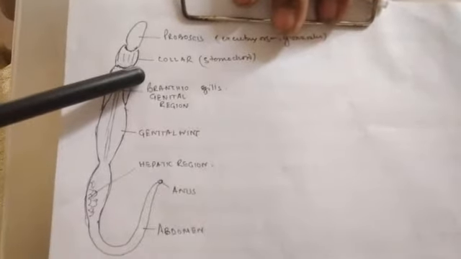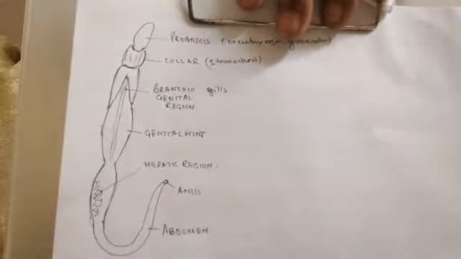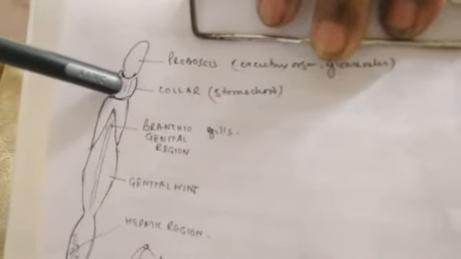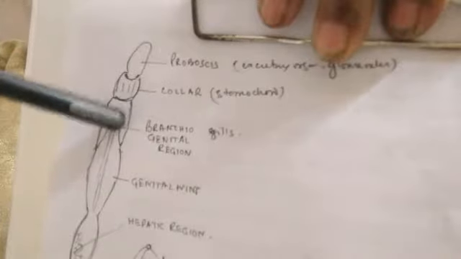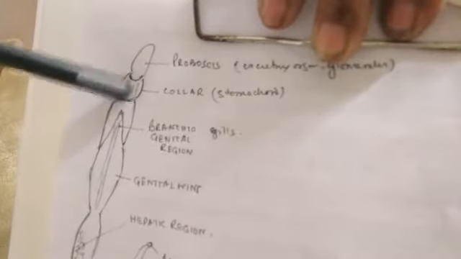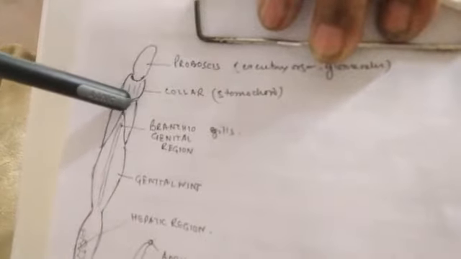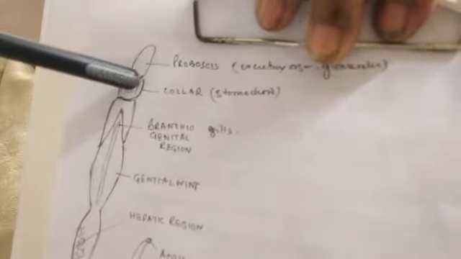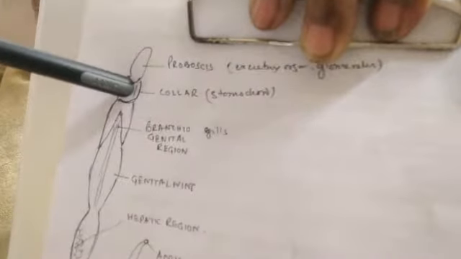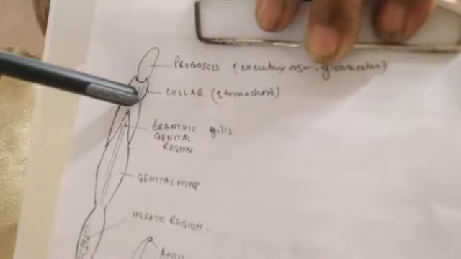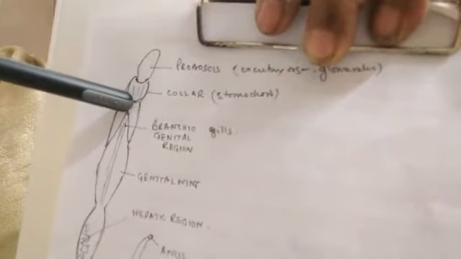Now, this collar or proboscis region contains a hollow outgrowth of the buccal cavity, which actually was confused with the notochord, and this is called stomochord. And since it is an outgrowth from the buccal cavity, it is also called buccal diverticulum. Clear? Which was regarded as notochord in the past. Respiration, there are several gill slits.